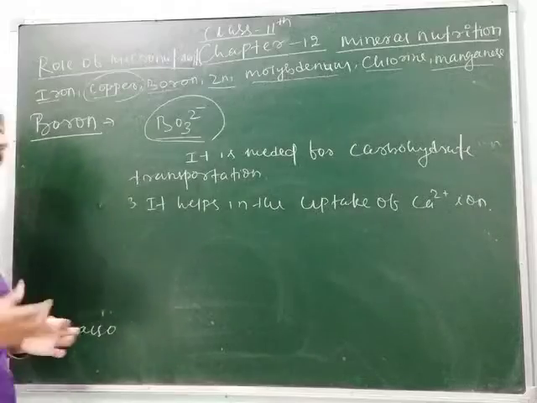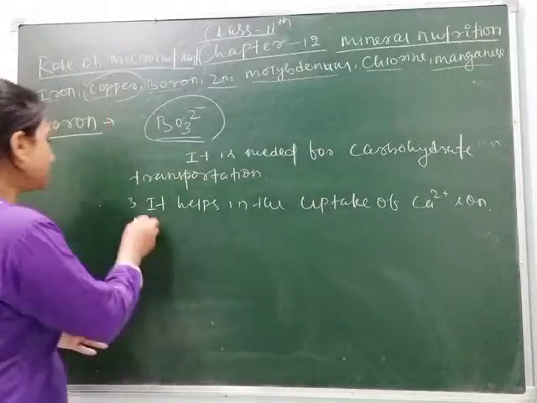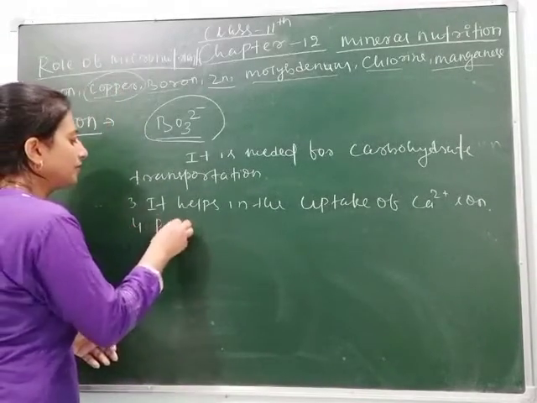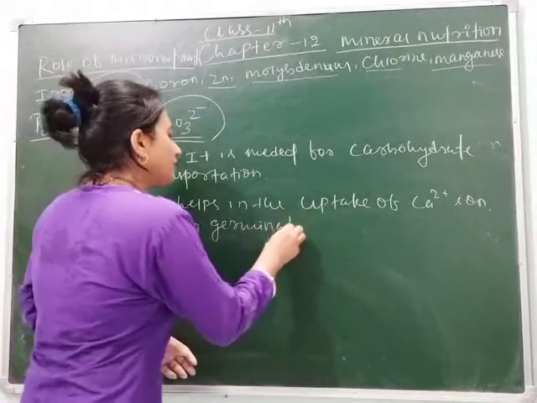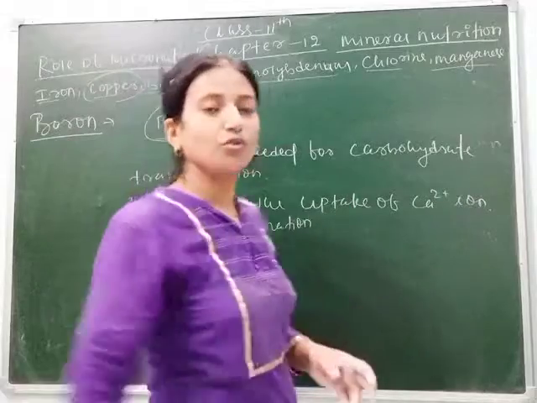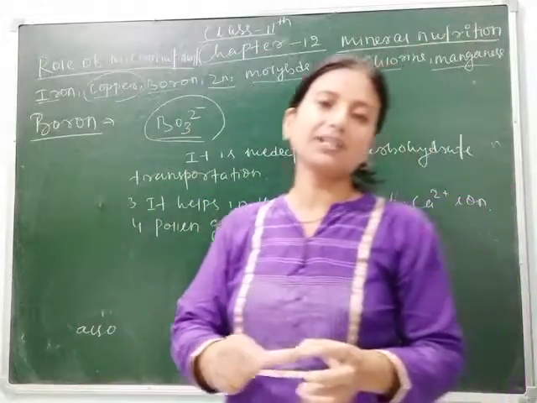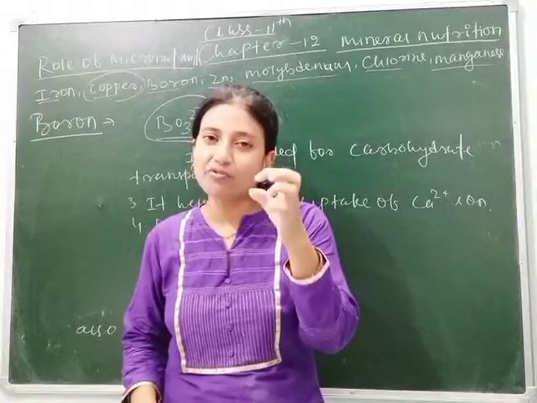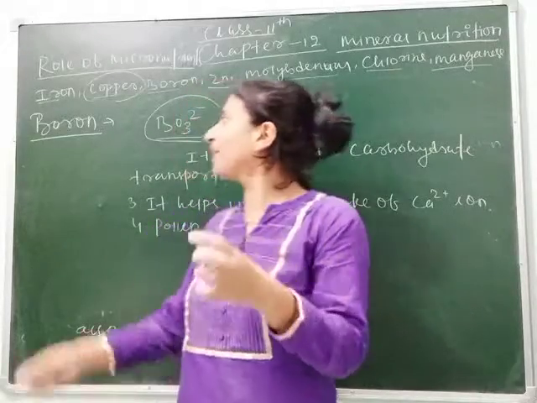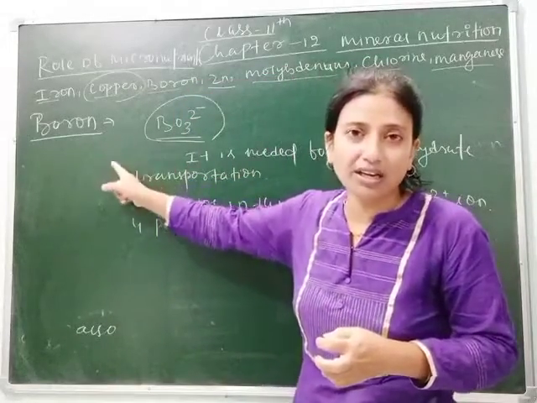It is also needed for pollen germination. Students, you know that a pollen grain falls on the stigma, and you know that the stigma secretes a chemical. So what is that chemical? That chemical is here the boron.